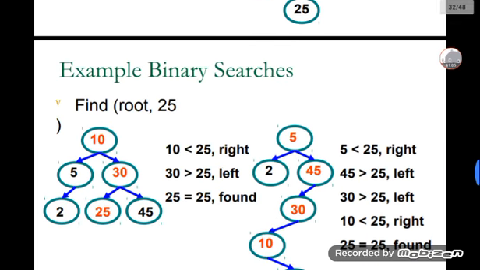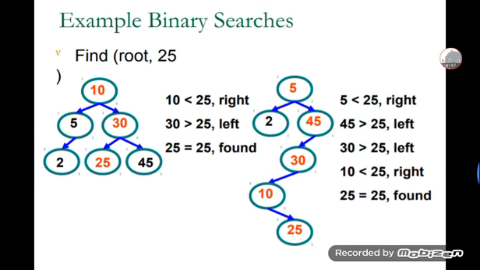After that, another example of binary search: here, find the node 25. The diagrammatical picture is shown in the figure. 10, 5, 30, where 30 is divided into a left subtree 25 and a right subtree 45. In this, 10 is less than 25, so go to the right subtree. 30 is greater than 25, that's why the left subtree. And 25 is equal to 25, that is the found node.